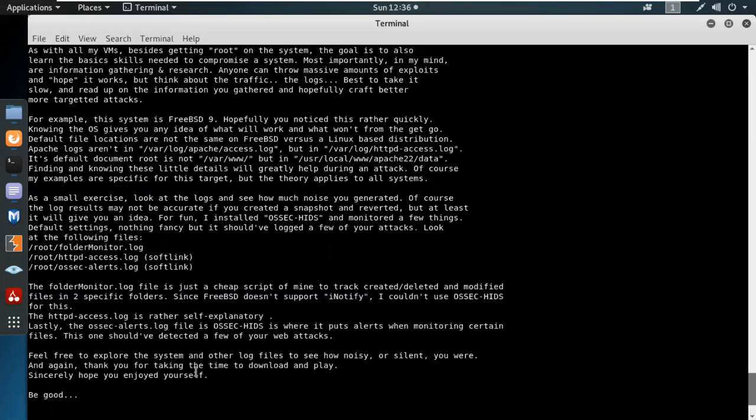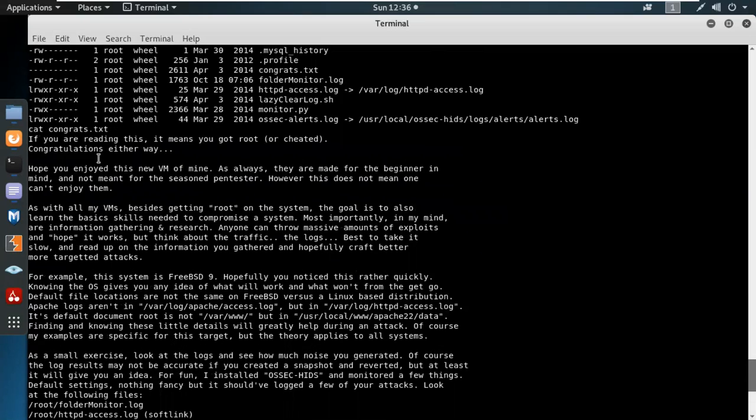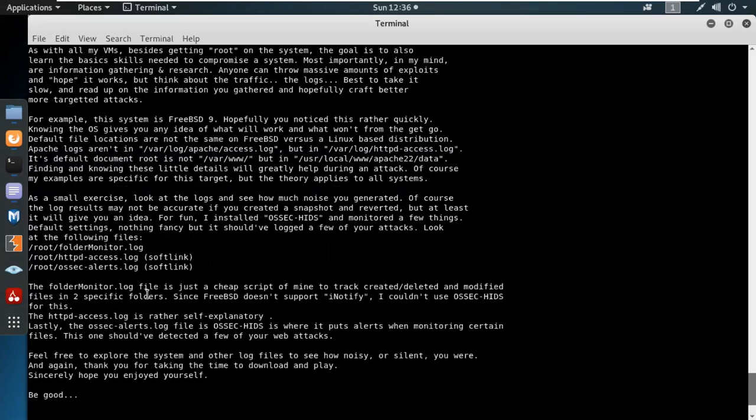If you are reading this one, it means you have got rooted or cheated. Conversation either way. Hope you enjoyed this one, VMs. This helps a lot. The folder monitor.log is just a cheap secret script of mine to track created, deleted, and modified. The HTTP access log is rather self-explanatory.